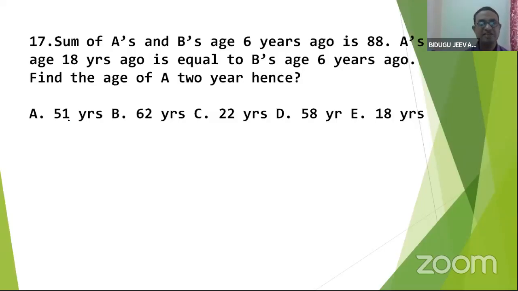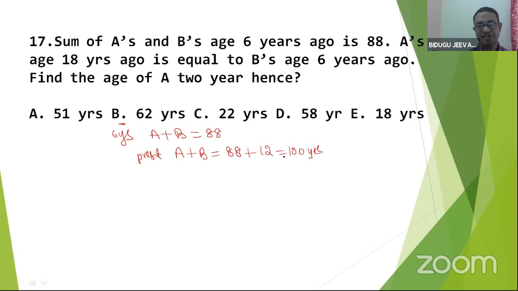Sum of A's and B's age 6 years ago. Excellent. 88. So this is the story of 6 years ago. A plus B is 88. Shall I get the present ages of AB? Present A plus B is equal to 88 plus 6 and 6. I need to add 12. So this will become 100 years. Now this sentence is over.